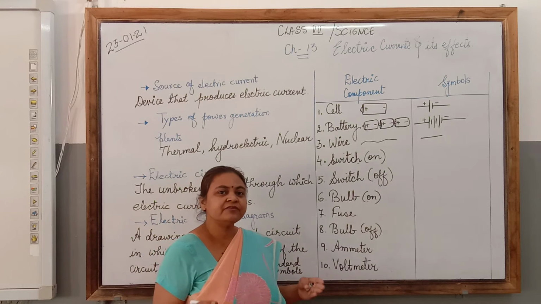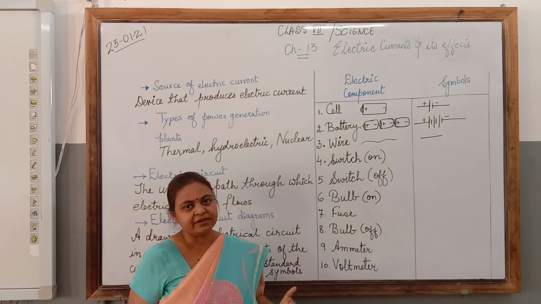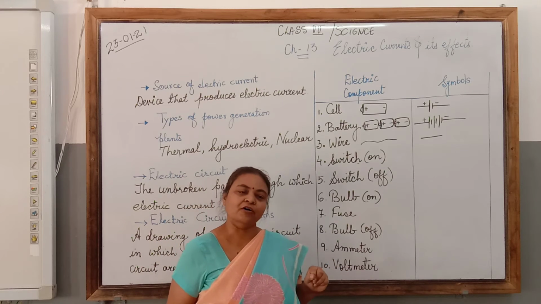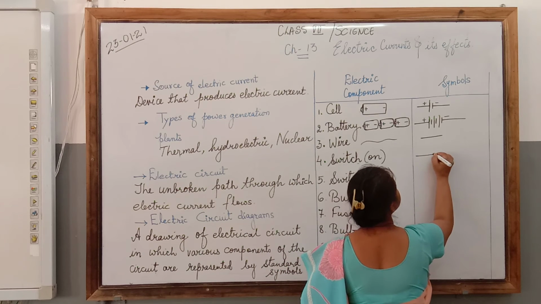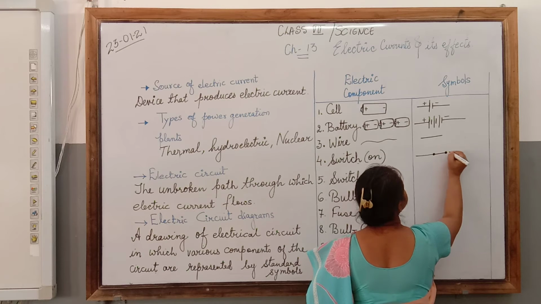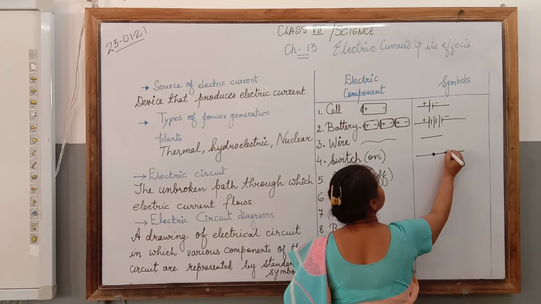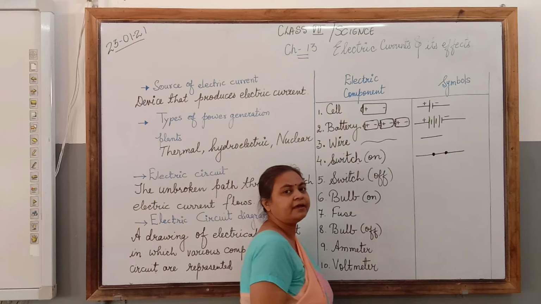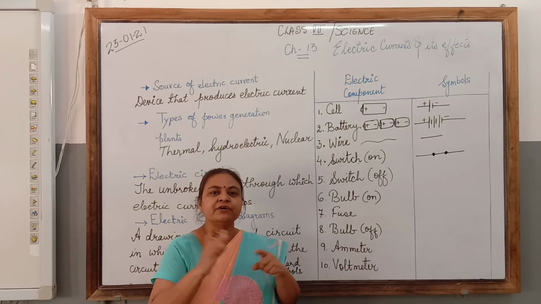For switch, we are using two symbols, one for switch on and another for switch off. The first one is for switch on, in which the terminals should be connected. So this is the symbol for switch on. And in the off position, when the switch is off, the terminals should not be connected.